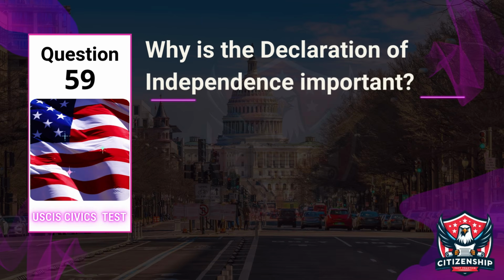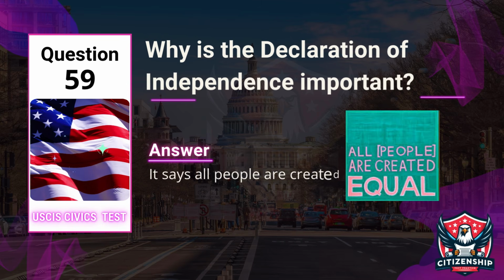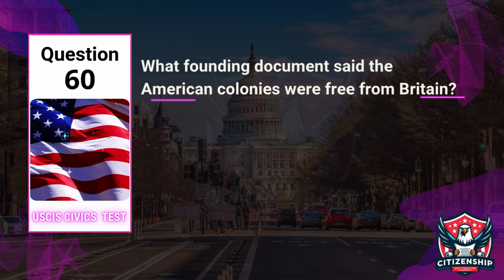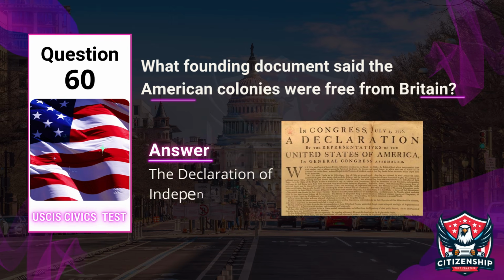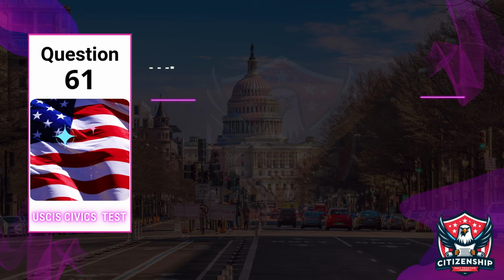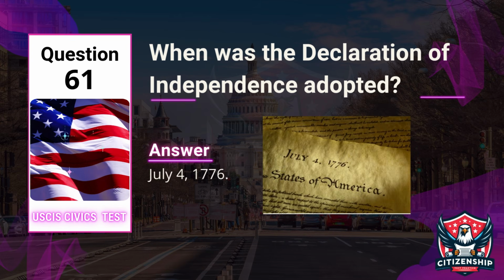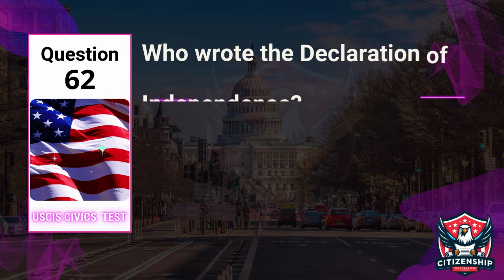Question 59. Why is the Declaration of Independence important? Answer: it says all people are created equal. Question 60. What founding document said the American colonies were free from Britain? Answer: the Declaration of Independence. Question 61. When was the Declaration of Independence adopted? Answer: July 4, 1776.